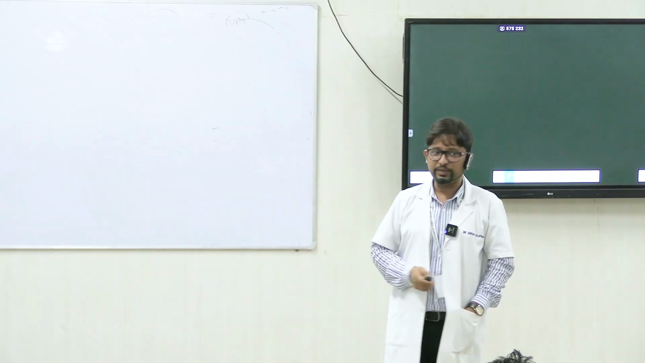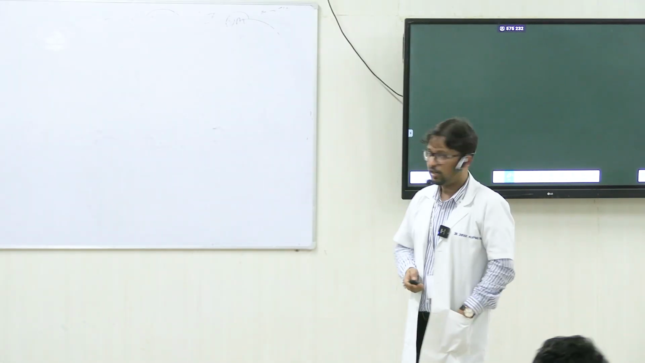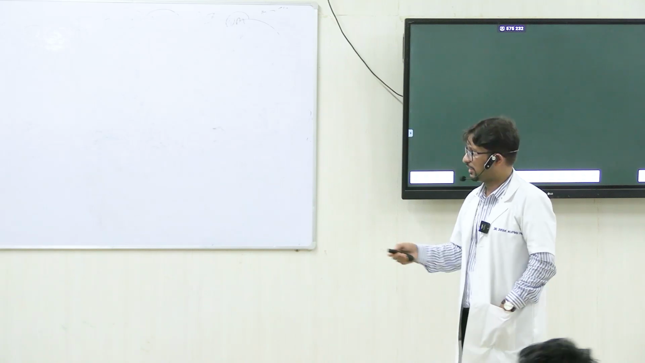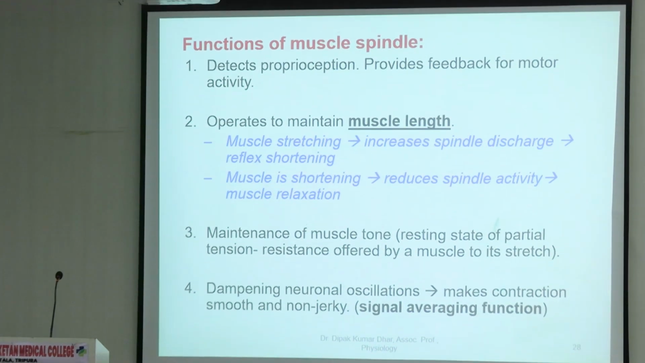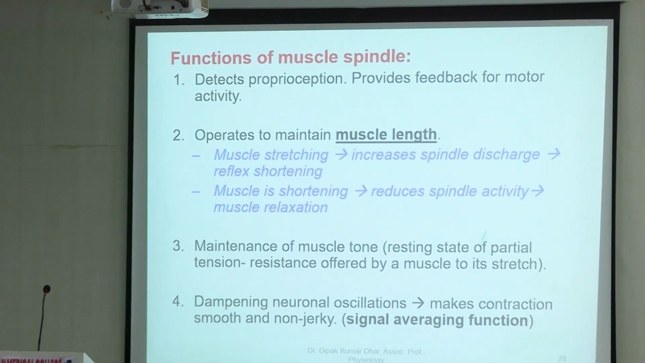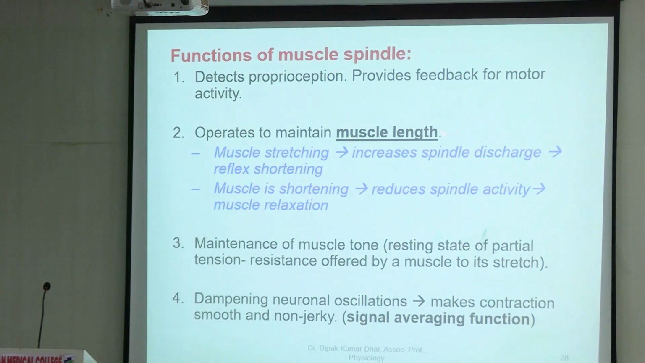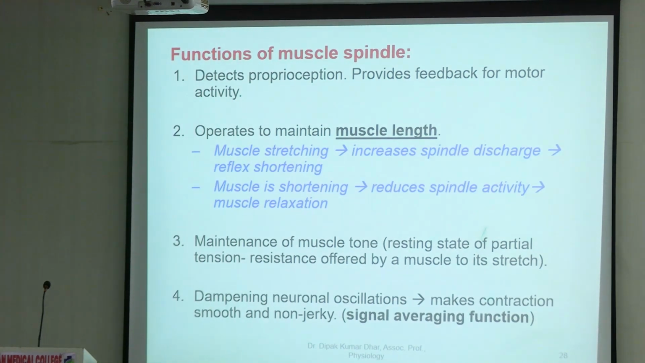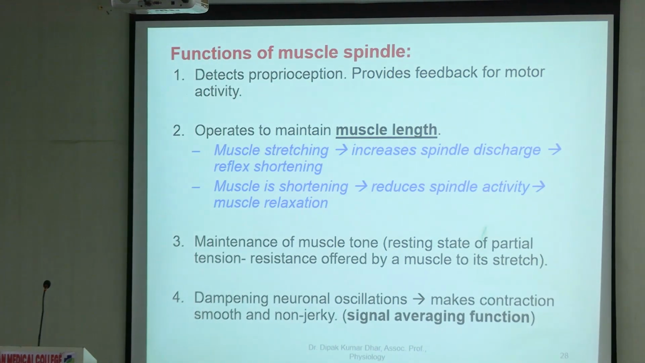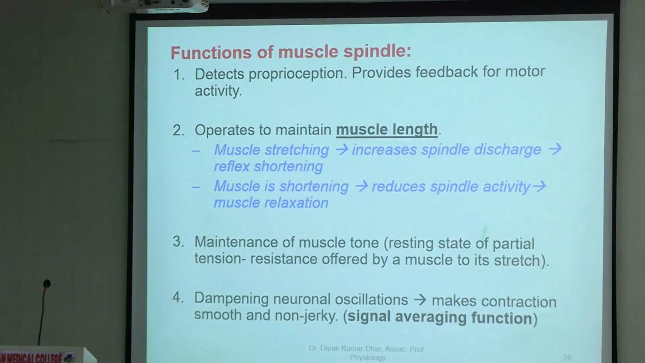Spindle also operates to maintain muscle length, right? How? So the gist of the matter is, whenever there is a muscle stretching, the spindle also is stretched. The spindle activity increases, spindle discharge increases, and as a result of this, what happens? There is a reflex shortening of the muscle.